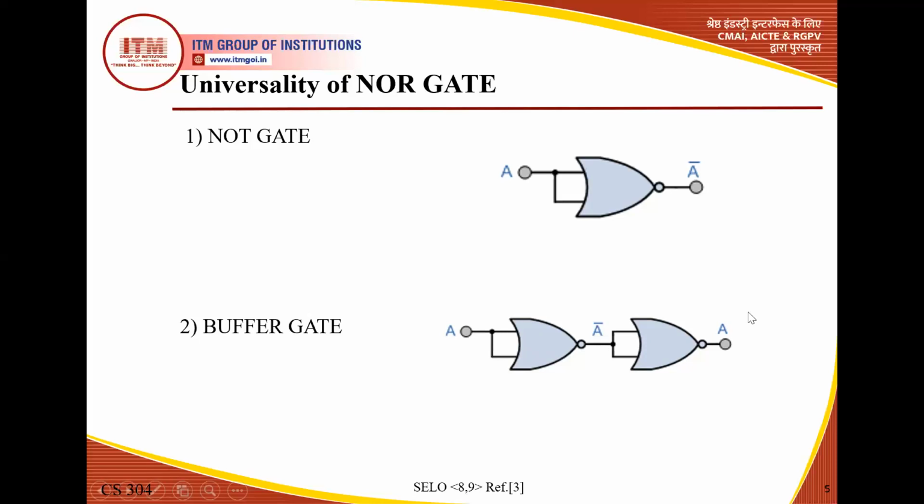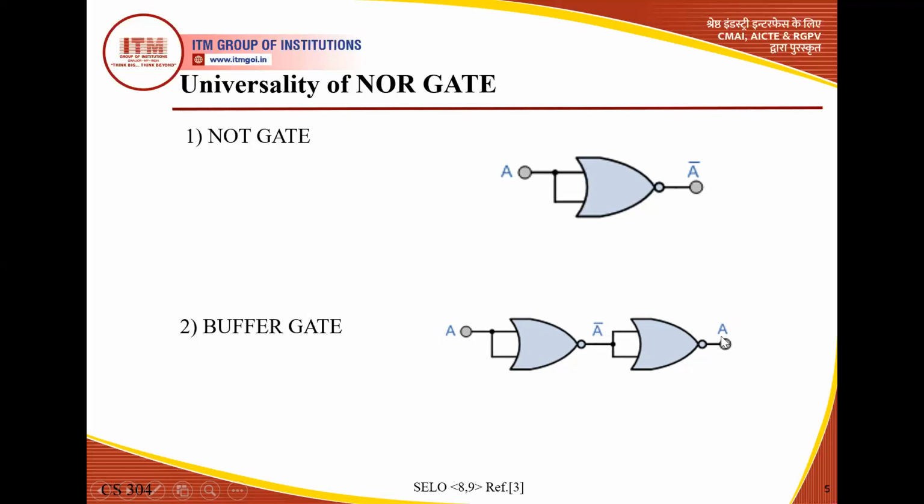Here the input is A bar, and this is a NOT gate, so we take another complement. So the output is A double complement: one complement due to this and one complement due to the NOT gate, because the property of a NOT gate is always to complement the input. The input is A bar already, and there is another complement due to this NOT gate. So we have A double complement, and whenever we have an even number of complements, it is equivalent to the variable with no complement sign. If the number of complements is odd, the answer is in complement form. So we have A: the input is A, the output is A.